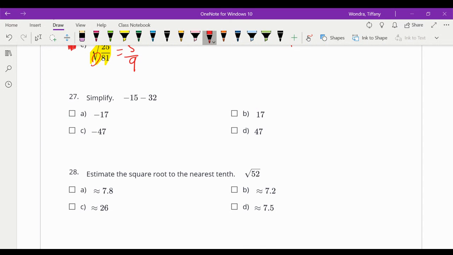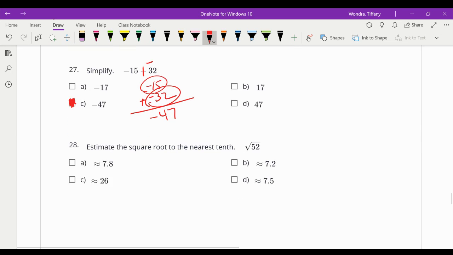All right, let's simplify this. We just add a line, change the sign. So we have 15 negatives plus 32 negatives. That's going to give me 47 negatives, right? If I have 15 negatives and 32 negatives, that's going to give me 47 negatives.